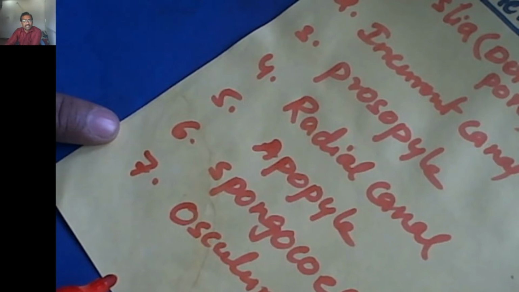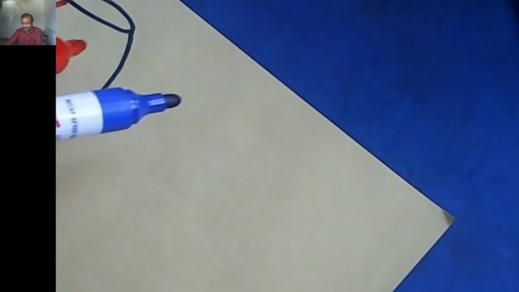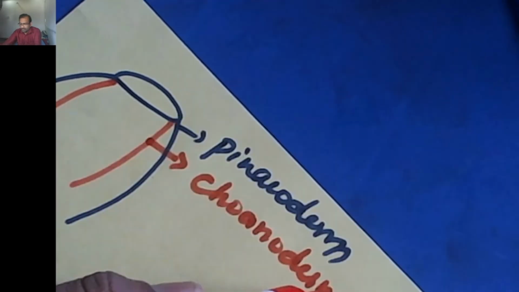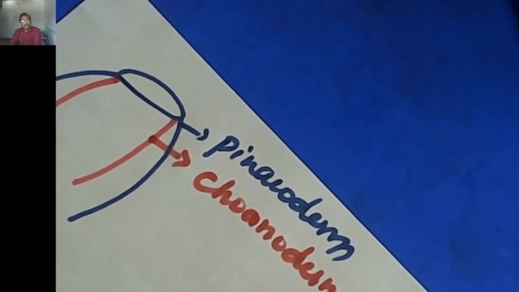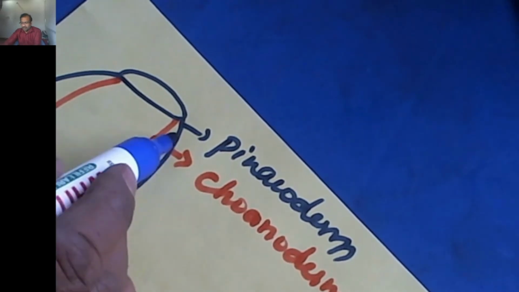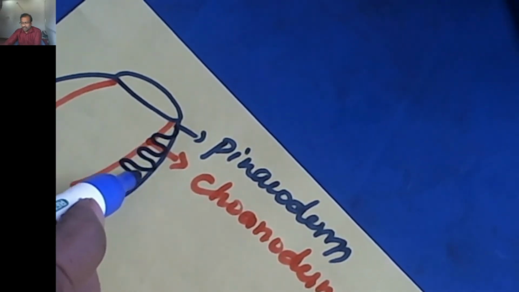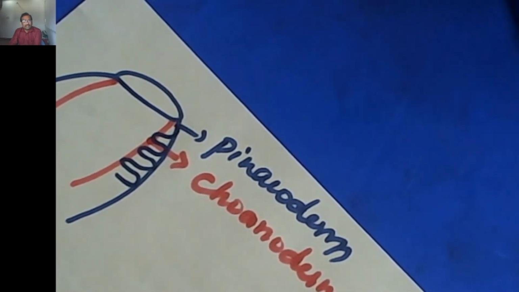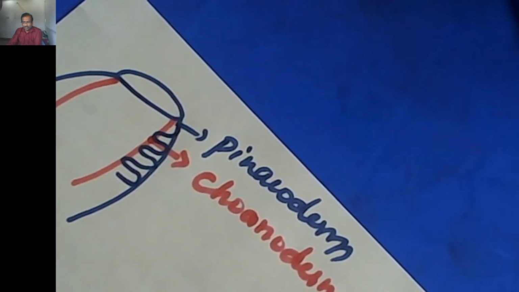Now we are discussing the Sycon type of canal system. Osculum, outer pinacoderm, and inner choanoderm layer. Two layers are present in the sponge body, pinacoderm and choanoderm layer. The invagination and evagination of these two layers create the folding and the alternation of incurrent and radial canals.